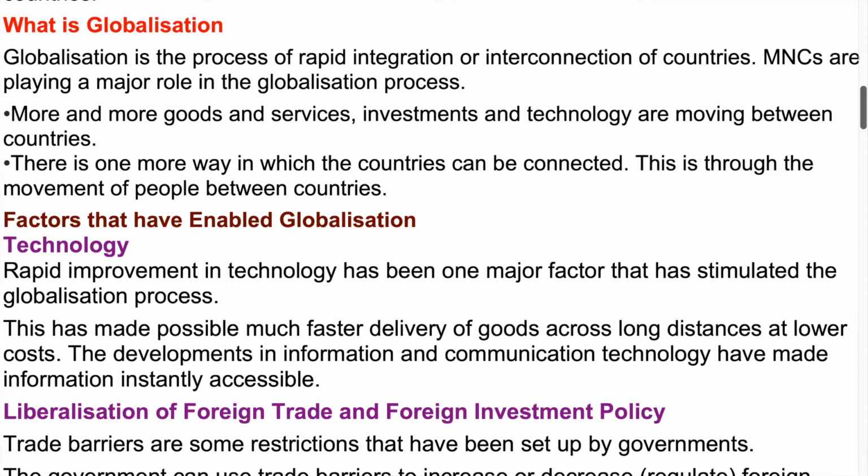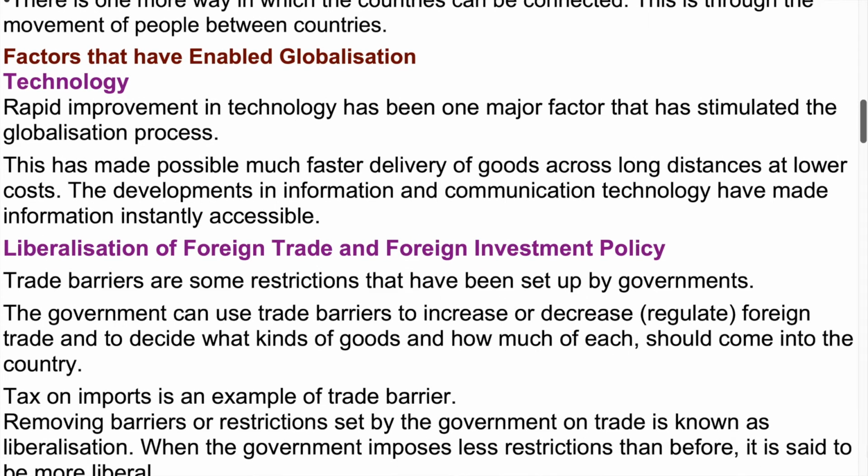Factors that have enabled globalization: technology. Rapid improvement in technology has been one major factor that has stimulated the globalization process. This has made possible much faster delivery of goods across long distances at lower costs. The developments in information and communication technology have made information instantly accessible.